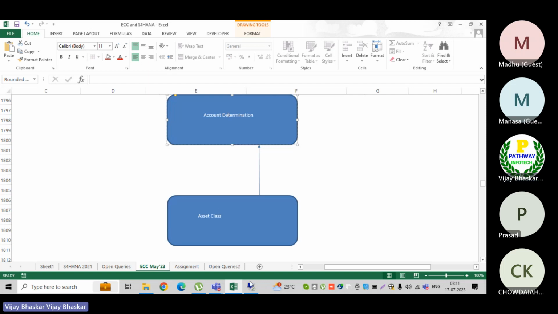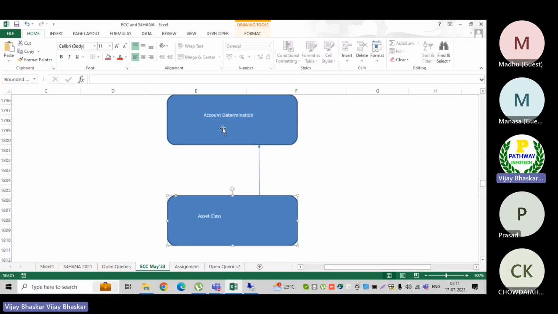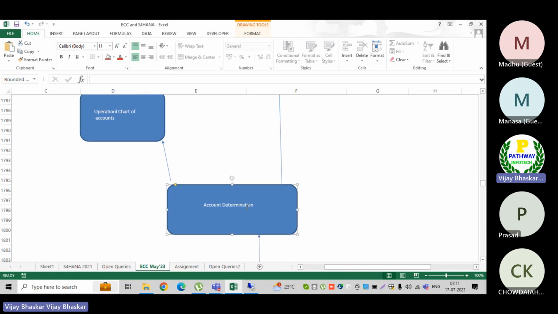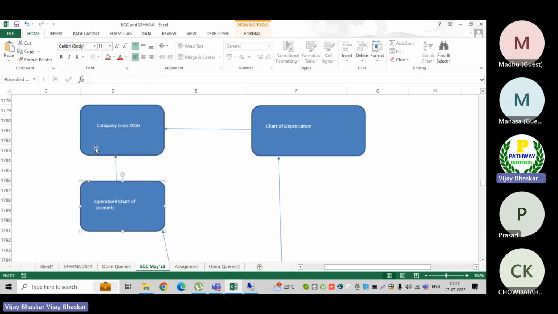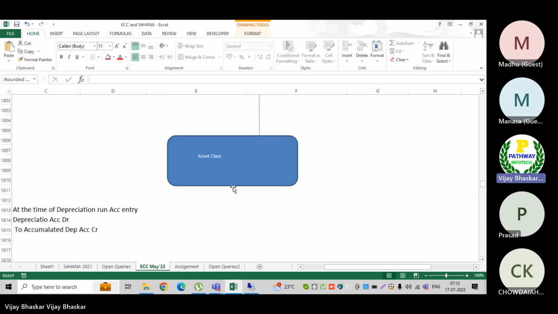Now you can understand. This is my asset class. Under this asset class, I have assigned the account determination. This account determination consists of my GL accounts. It's under the operational chart of accounts that I'm going to create the GL accounts. Then the GL accounts will be created based on my company code level. Then the chart of depreciation will be interlinked to my company code. This is the process here. So remember the entire process.